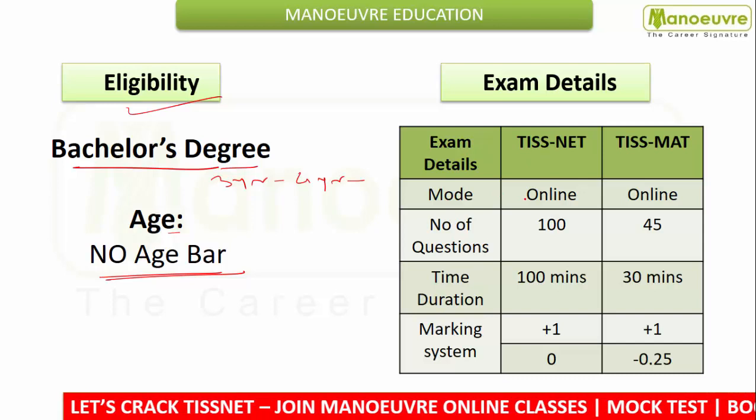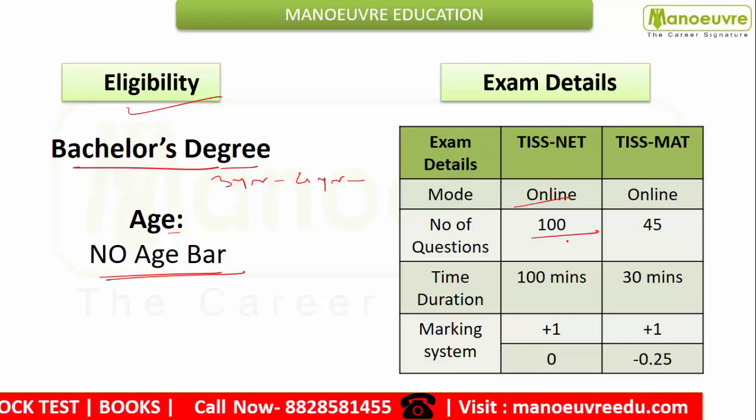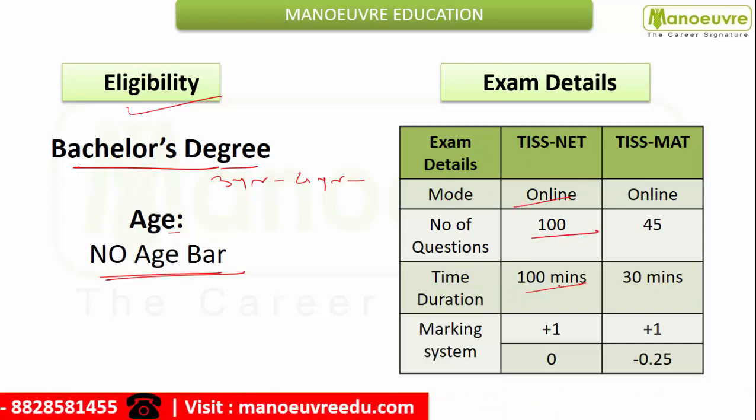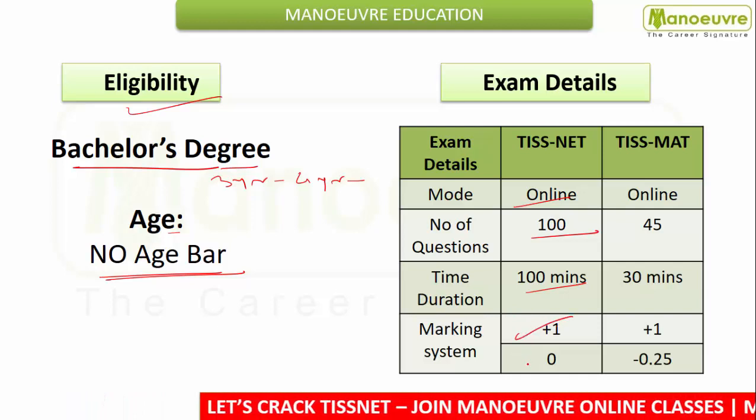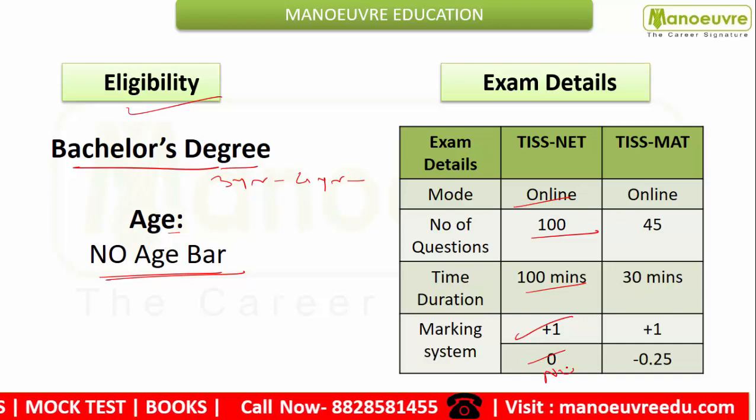For TISSNET, exam mode will be online. Here you will get 100 questions. Time duration will be 100 minutes. Marking system here is for each correct answer you will get +1 mark, and for incorrect answer 0. That means no negative marking for TISSNET.